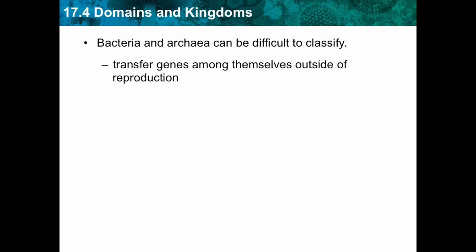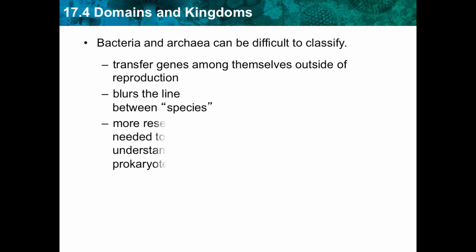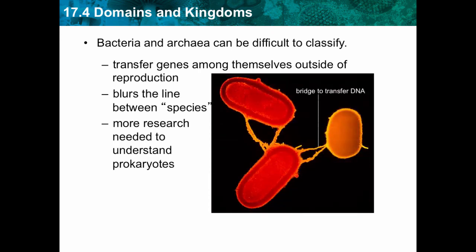So bacteria and archaea can be difficult to classify. They can transfer their genes among themselves and outside reproduction. So this kind of helps to blur the line between the species. More research is needed to study these prokaryotes. But as we know today, these are the three domains.